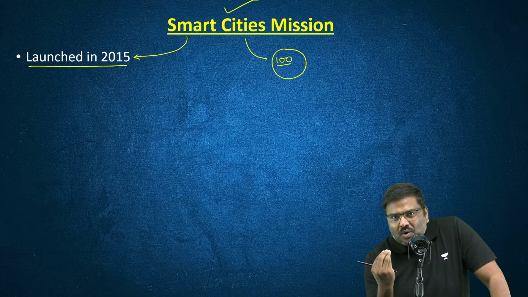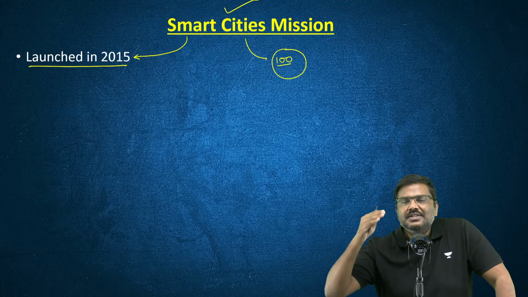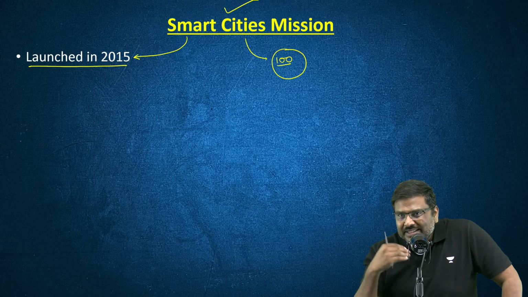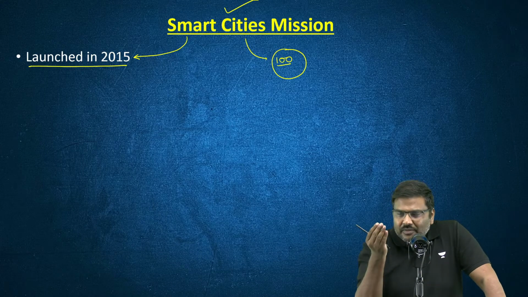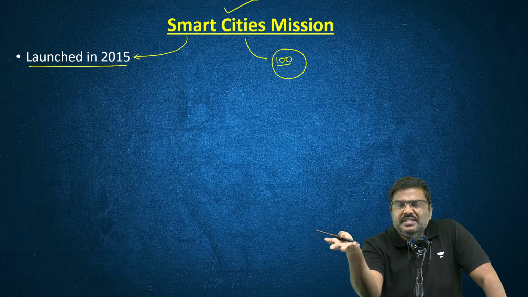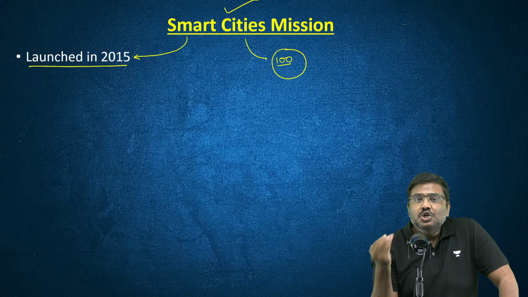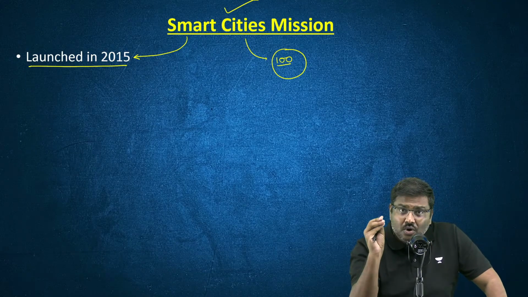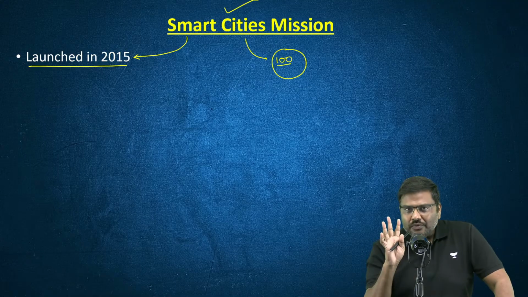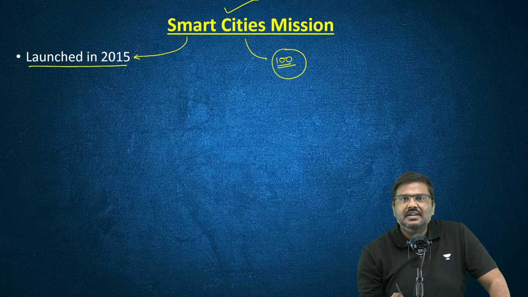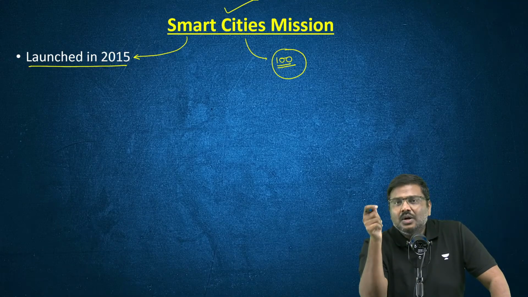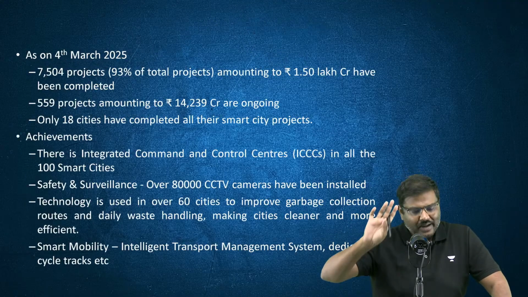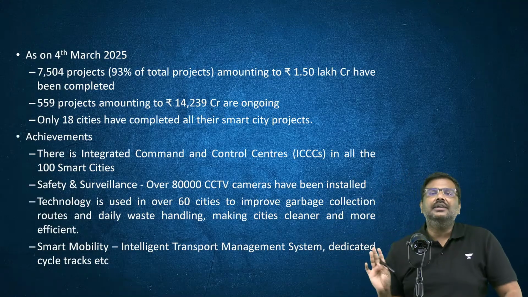But why were these called smart cities? Essentially, the argument of the government was we will start using technology. We will provide multiple services in these cities using ICT, information communication technologies. So we have identified 100 cities, and 10 years are over. What is the status and what is the problem? If you can understand that, more than sufficient.